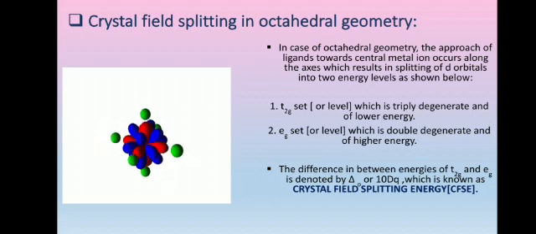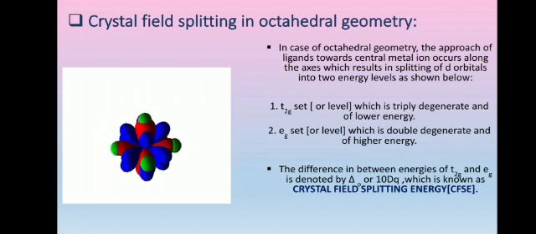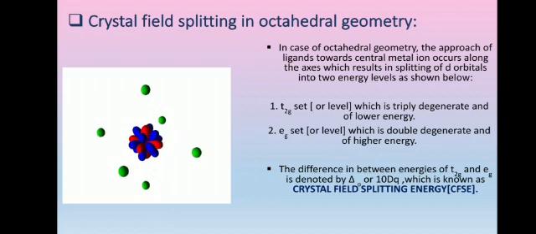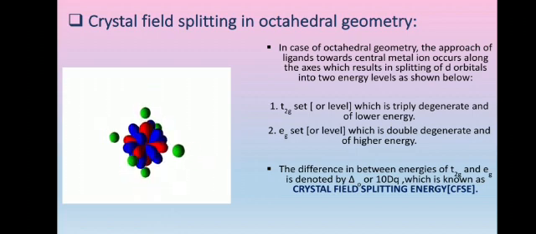The T2G set or level, which is for the non-axial orbitals, is triply degenerate and has lower energy, and the Eg, that is the axial orbitals, are doubly degenerate and have higher energy. The difference between the energies of T2G and Eg is denoted by delta O or 10 Dq, which is known as crystal field splitting energy.